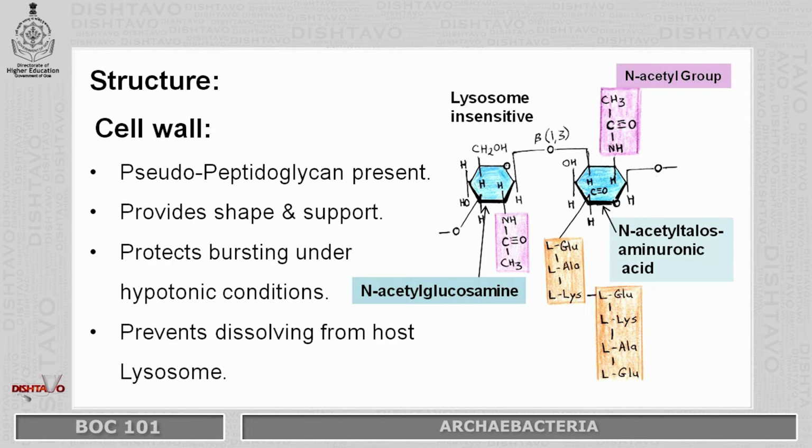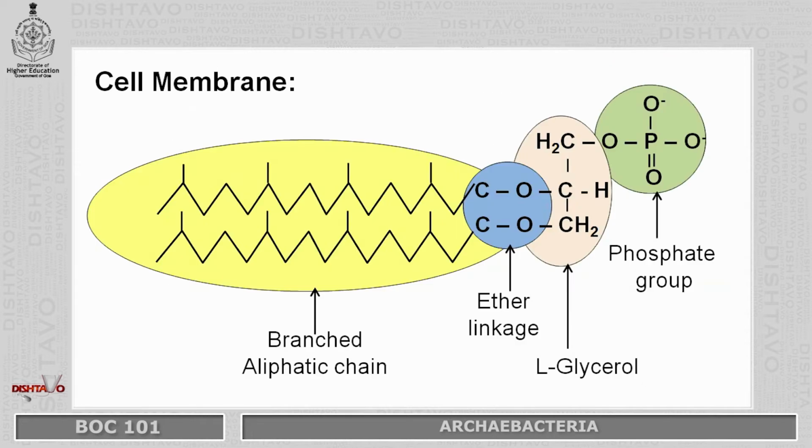Cell wall functions are, it provides shape and support. It also protects the cell from bursting under hypotonic condition. Since the beta-1,3 glycosidic bond is lysozyme insensitive, it prevents the cell from dissolving by host lysozyme. Next is cell membrane, which is made up of ether-linked branched aliphatic chain, L-glycerol and phosphate group. This is the unique structure of Archaeobacteria which makes them able to live in extreme conditions.